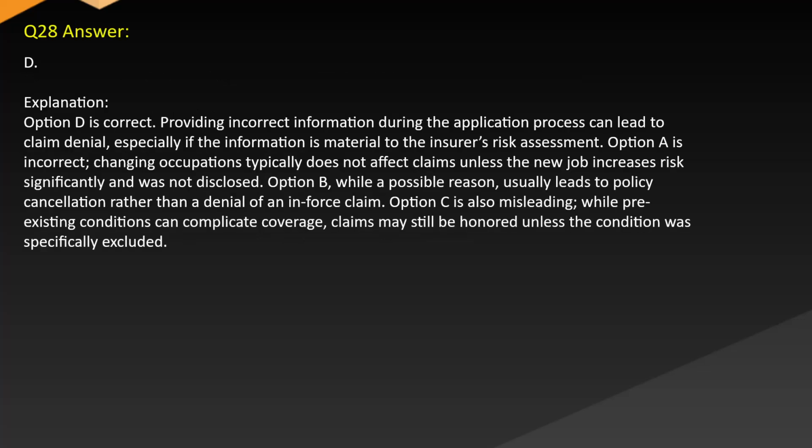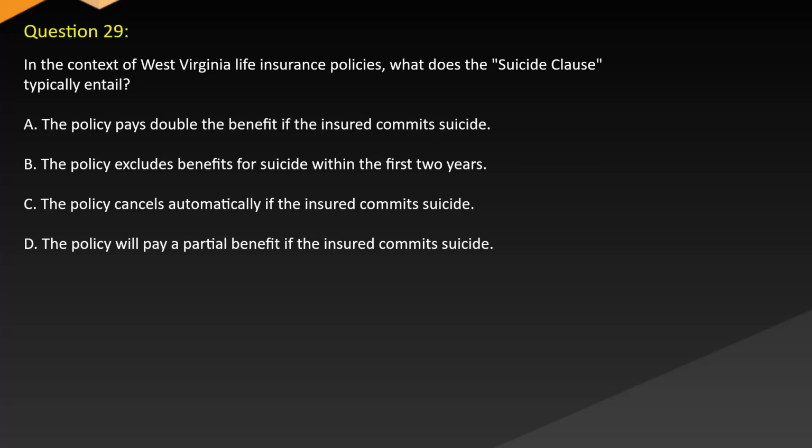Answer D. Explanation. Option D is correct. Providing incorrect information during the application process can lead to claim denial, especially if the information is material to the insurer's risk assessment. Option A is incorrect. Changing occupations typically does not affect claims unless the new job increases risk significantly and was not disclosed. Option B, while a possible reason, usually leads to policy cancellation rather than a denial of an enforced claim. Option C is also misleading, and while pre-existing conditions can complicate coverage, claims may still be honored unless the condition was specifically excluded.